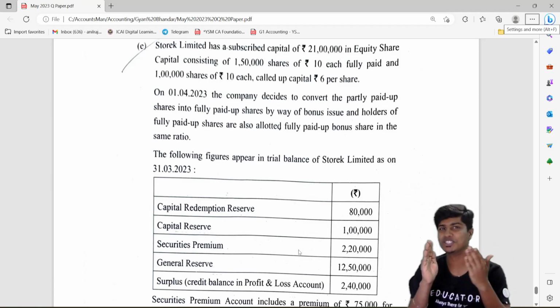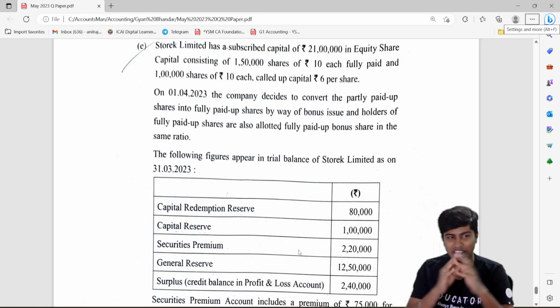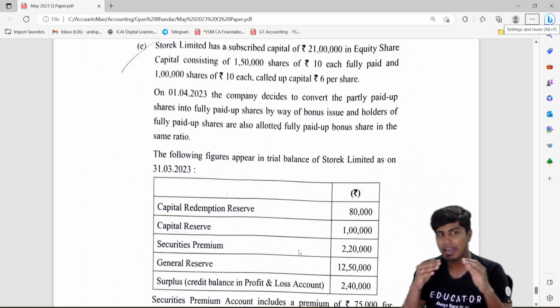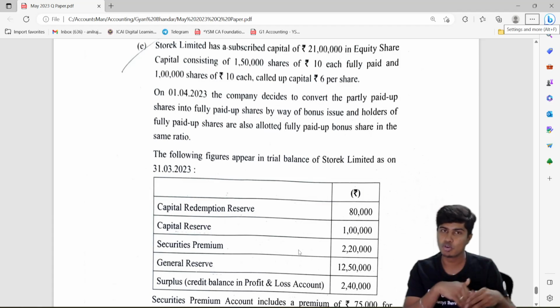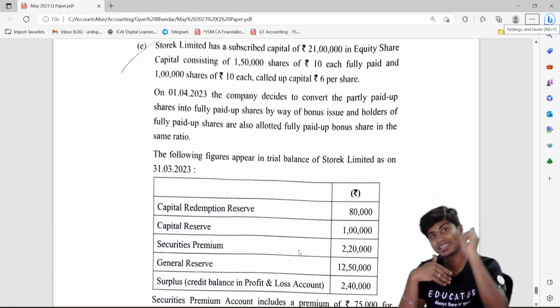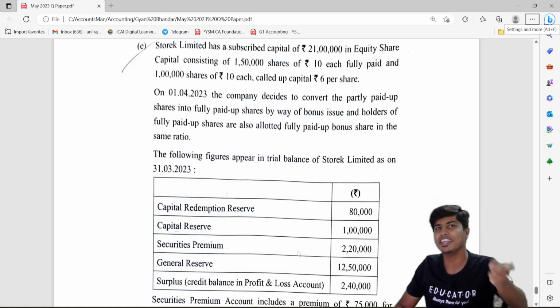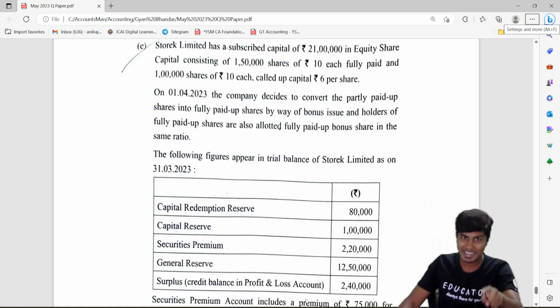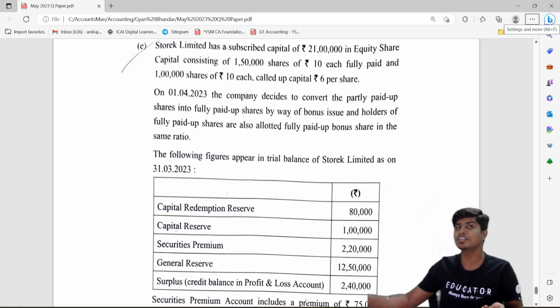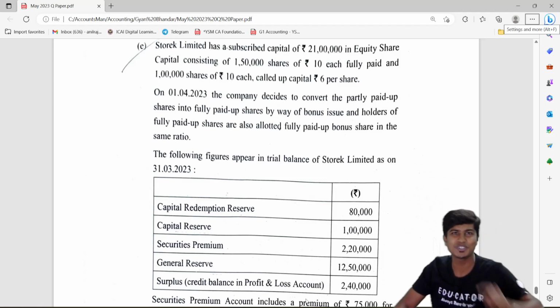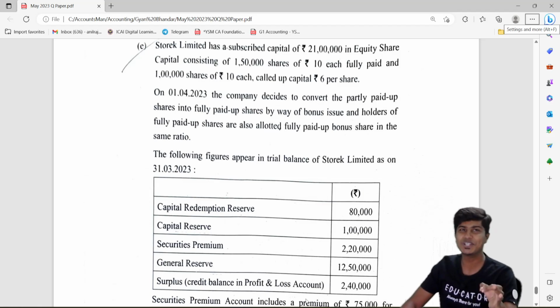After doing all the questions from the study material, we did one question where there were partly paid up shares to be converted to fully paid up, and there were fully paid up shares for whom the bonus issue was supposed to be made, but the ratio of bonus was not given in the question. We were supposed to figure out the ratio in which the bonus issue has to be made based on the conversion of partly paid up shares to fully paid up by way of bonus. If you recall, it was the question of Julia. I had given that question to you as homework at the end, and a very similar question is there.